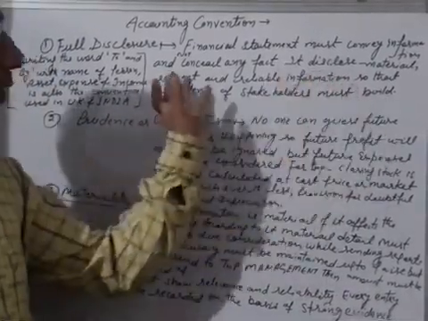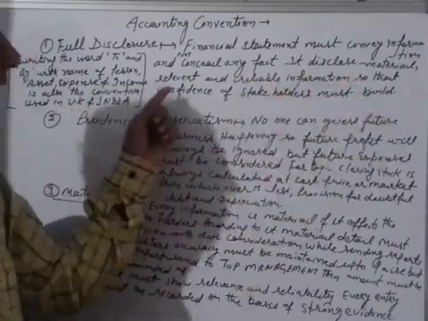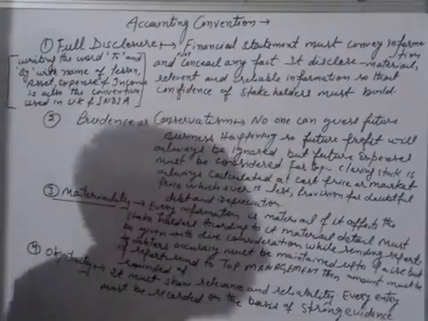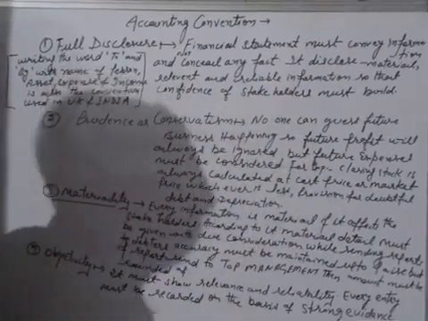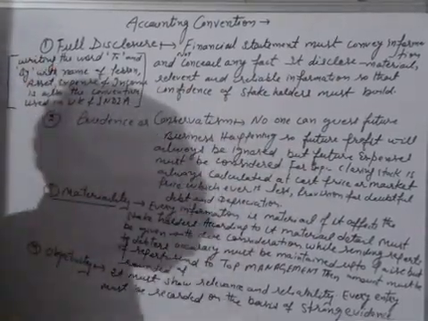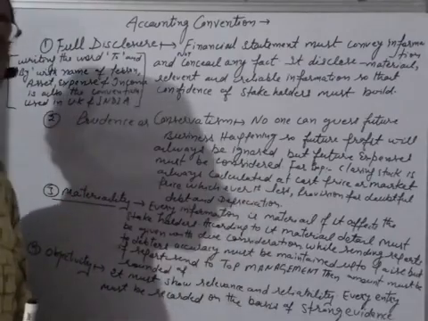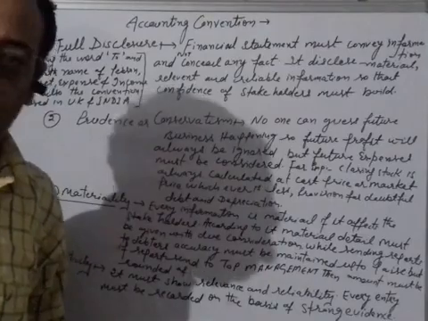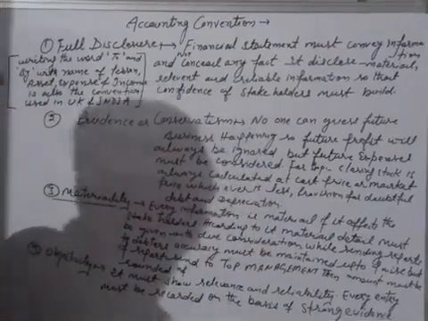Actually, the financial statement must disclose material, relevant and reliable information so that the confidence of the stakeholders is built. So according to this convention, every important information which affects the stakeholders must be disclosed with the help of the financial statement or footnotes, right?